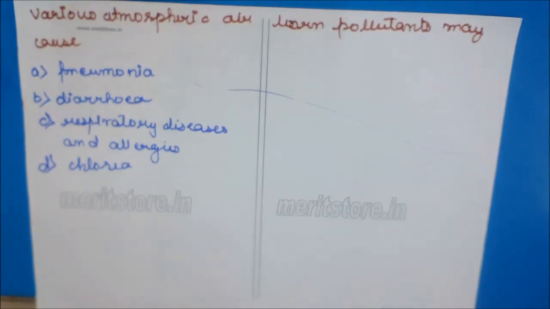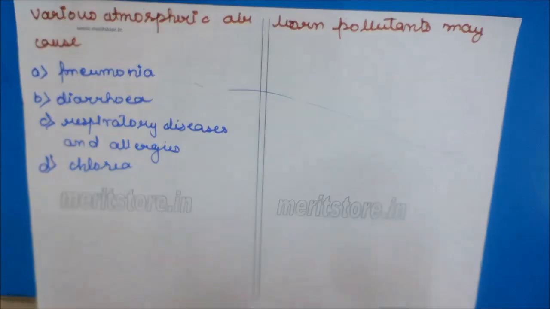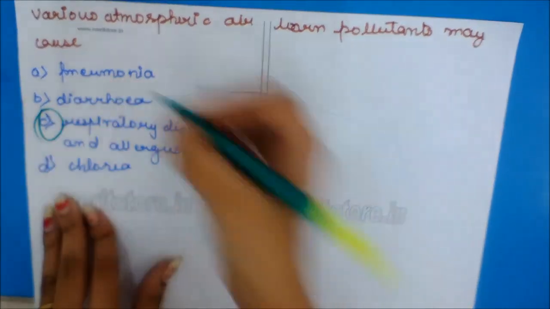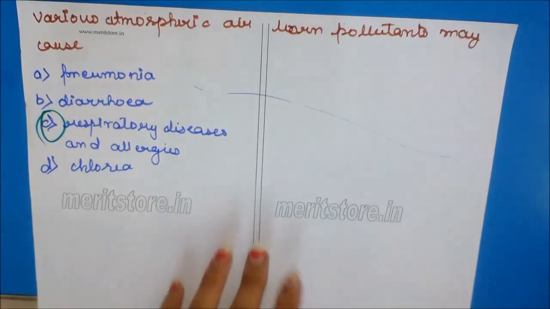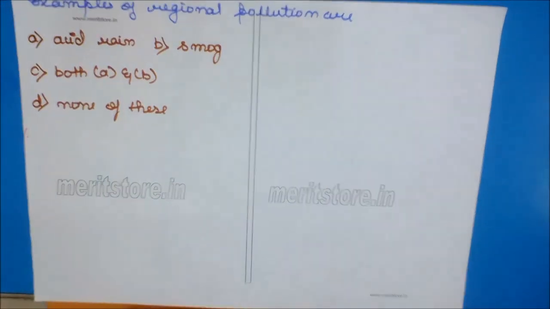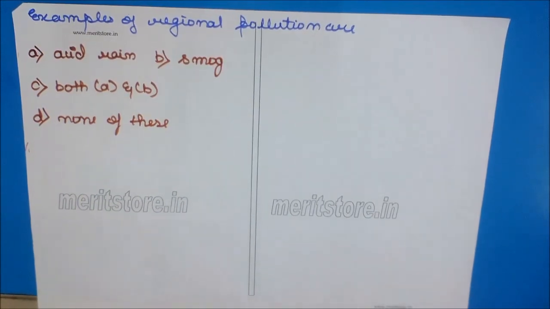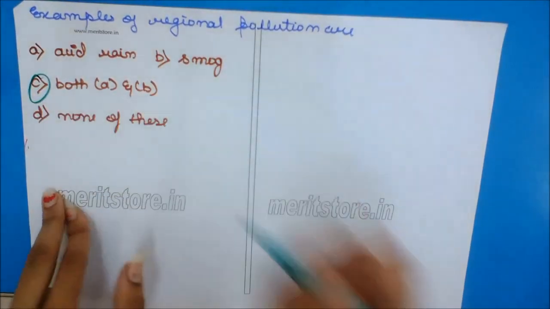Various atmospheric airborne pollutants may cause option: pneumonia, diarrhea, respiratory diseases or allergies. Airborne pollutants enter via the respiratory tract in humans and cause respiratory diseases and allergies on the skin. So the correct option is C, respiratory diseases and allergies. Examples of regional pollution are acid rain, smog, both A and B, none of these. The correct option is C, both A and B.